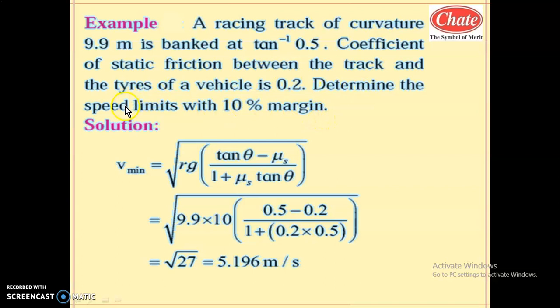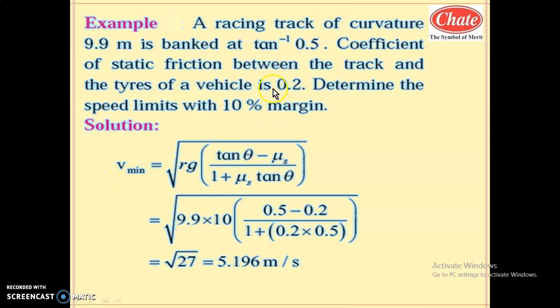We have to determine not only the speed limits, one is the upper speed limit and another is the lower speed limit, of which we have to decide the 10% margin: 10% more for the minimum value and 10% less for the maximum value, so that we keep a margin before reaching the unsafe condition. So what is the minimum speed formula?